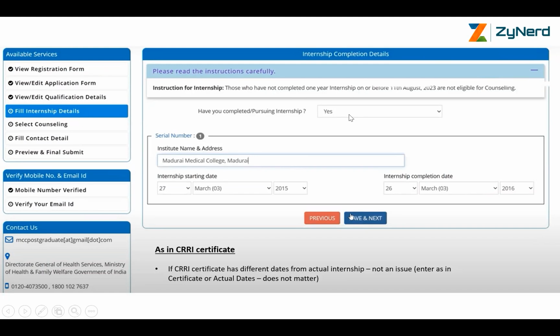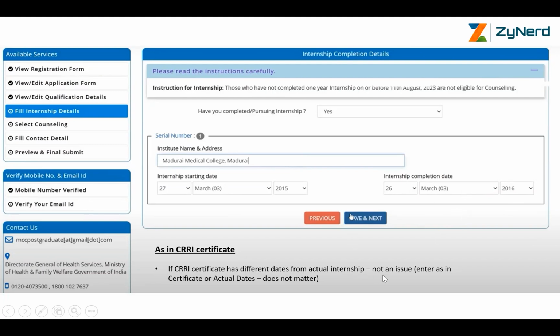Have you completed pursuing internship? Obviously, everybody should say yes. This is last year, so it says 11th August. This year it would be 31st March 2024 for MDS. Yes, it would be the case for everyone. Mention your institute name and address, internship start date and internship end date. One year should be the internship period. So it will automatically check if it is one year and if it is before March 31st, 2024. So this you can mention.